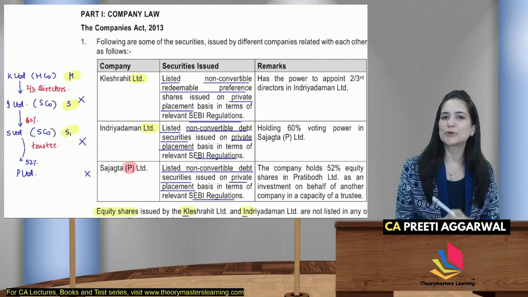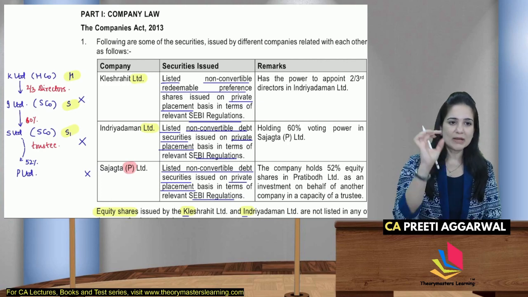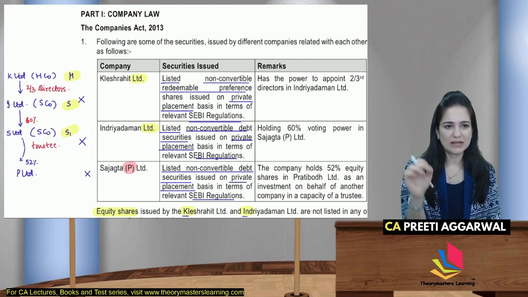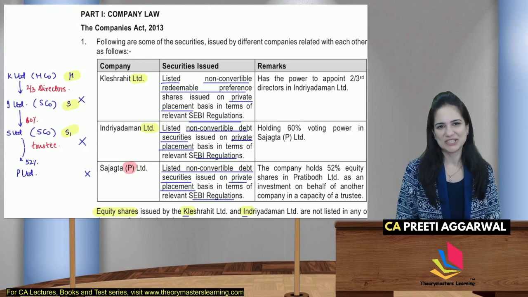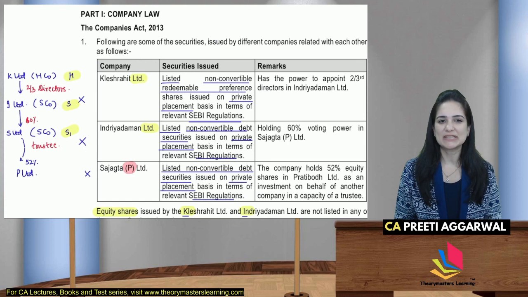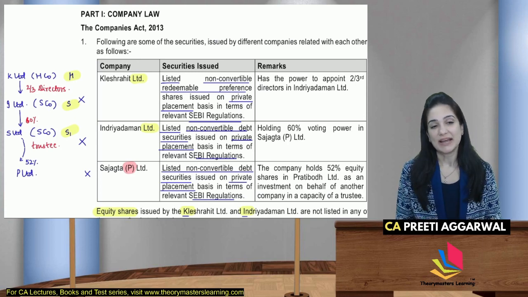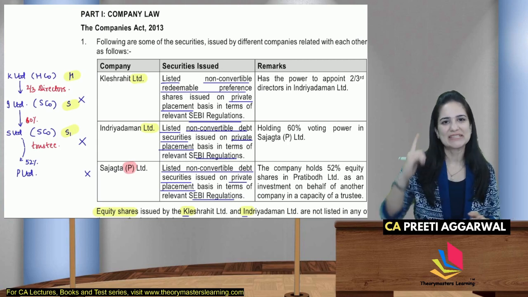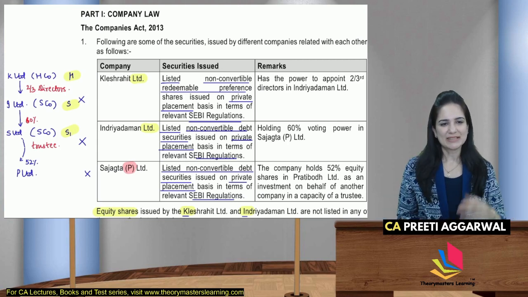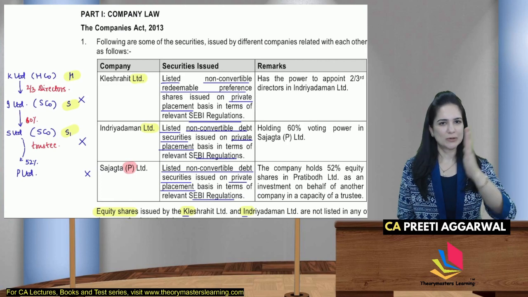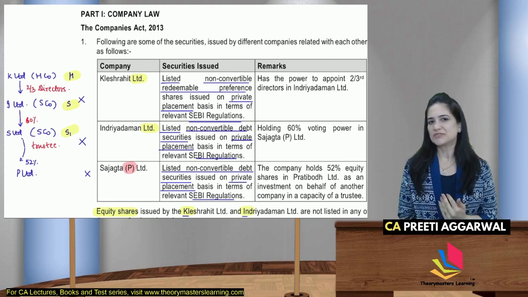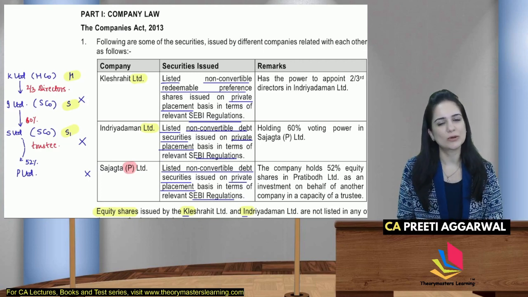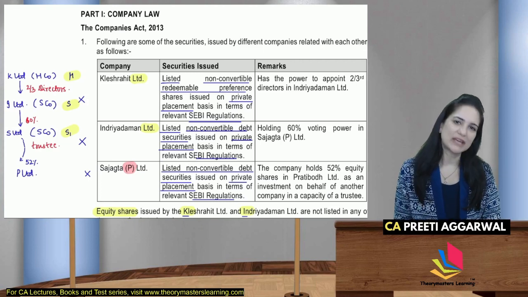And from this you should also know that you must have studied a concept that indirectly S1 is the subsidiary of H. For those who have enrolled with us, who have my notes, yes, the ones who are studying from my notes and the videos, we studied H, S, S1, didn't we? So K Limited is the holding company, its subsidiary I has another subsidiary S. So indirectly S is also the subsidiary of K Limited.